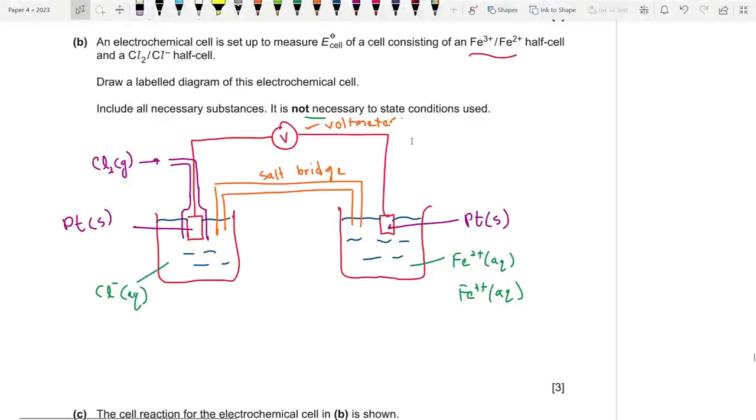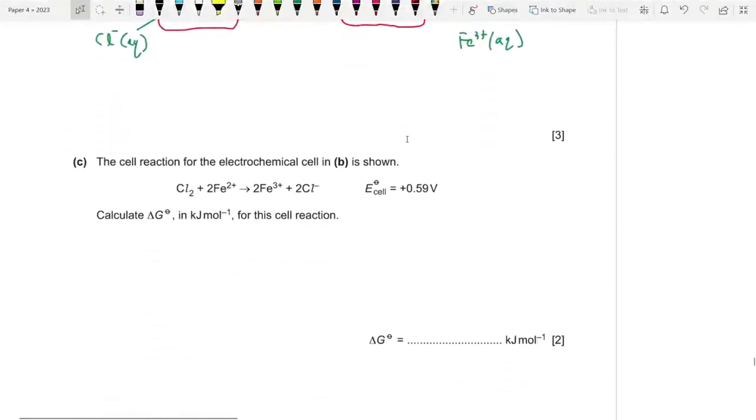All right. Okay, the cell reaction for the electrochemical cell in B is shown. Calculate del G. So yeah, this is the new addition to the syllabus starting from 2022 onwards. So what is the formula? It is del G is equal to minus nFE cell standard, where n is the number of electrons transferred.